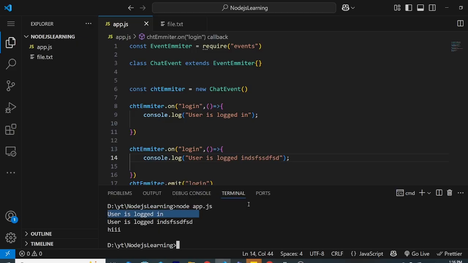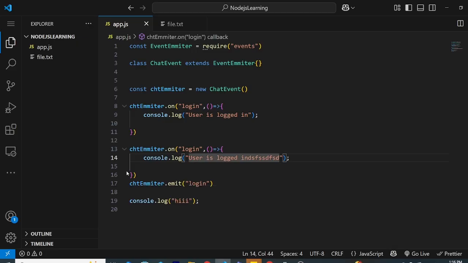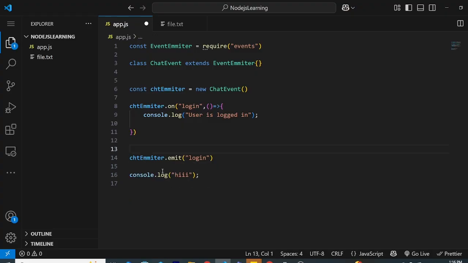This is the beauty of it, so that you don't have to rewrite that function. If you wrote the function, you are binding to that function. Now you can define that, okay, login event happened, this happens, but if you want something else to also happen, you can do that also without rewriting the function. So that's the beauty of the event. You can register so many events with different functionality. Now this is just a basic way of showing you how events are created, but let me show you the real power of events.